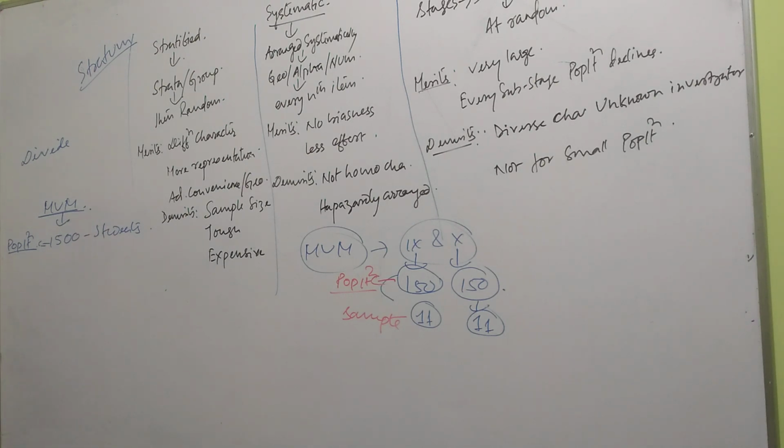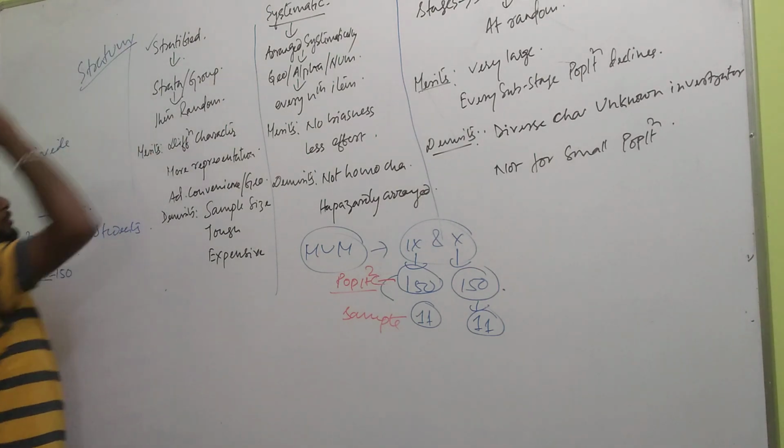Now an investigator wants to study 150 out of this 1500 population. So this 150 is the sample size. And the investigator has chosen this method.